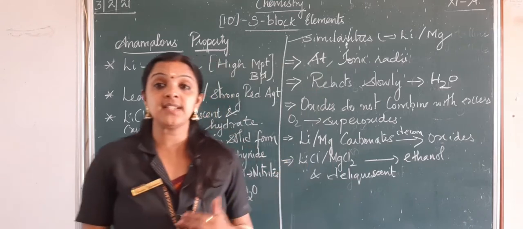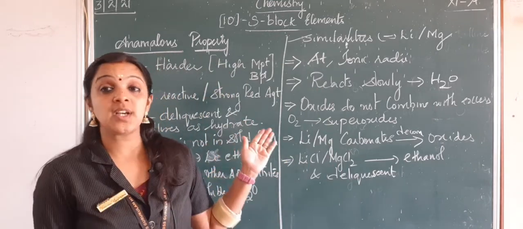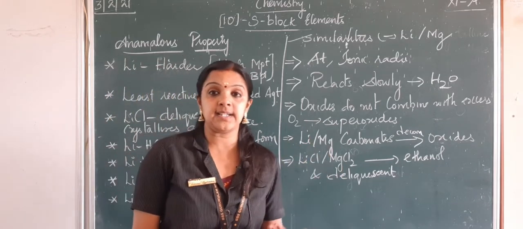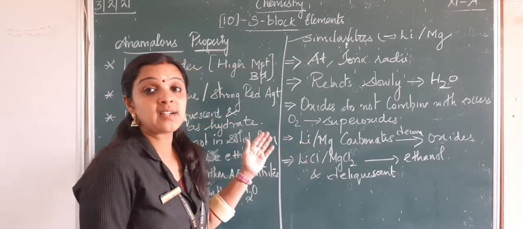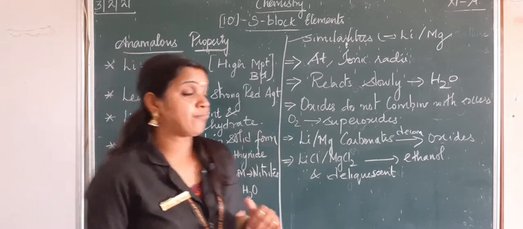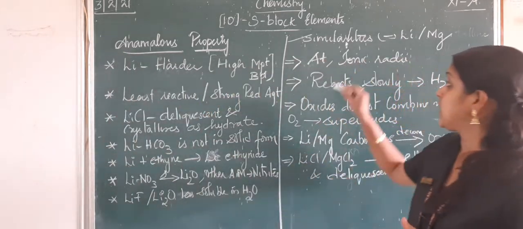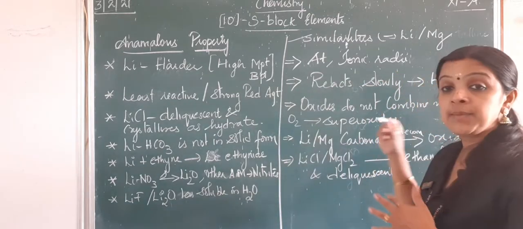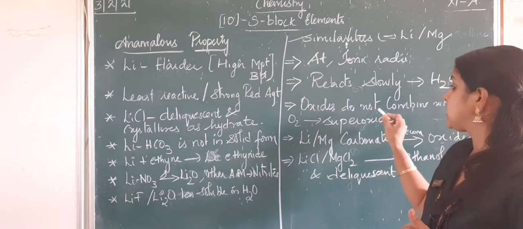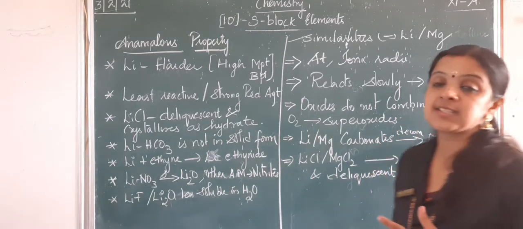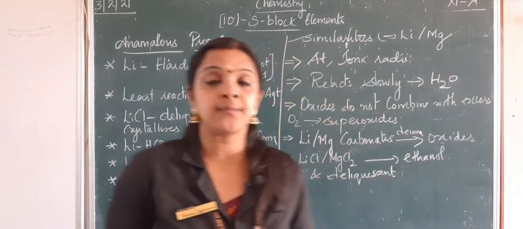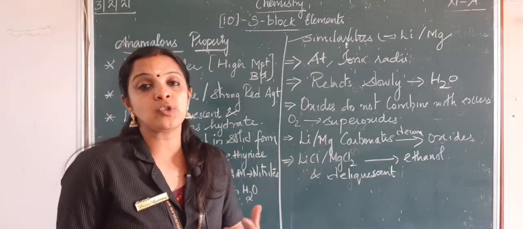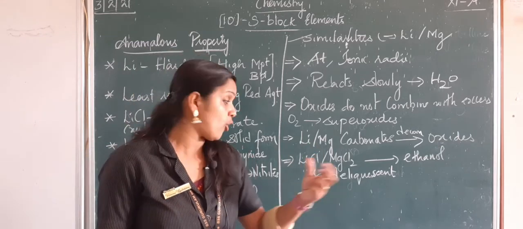Now apart from these properties, which are the characteristic features of lithium that make it different from the other alkali metals, we have the similarities of lithium with magnesium. Now what are the similarities? We have the atomic and ionic radii being similar. Both of them react slowly with water. Their oxides do not combine with excess oxygen to form superoxides. And lithium and magnesium carbonates, when they decompose, both of them give their corresponding oxides.